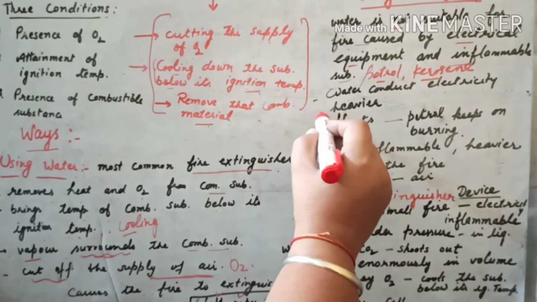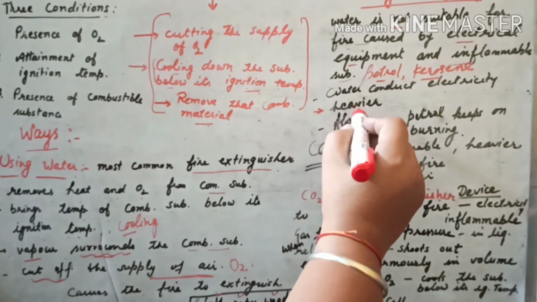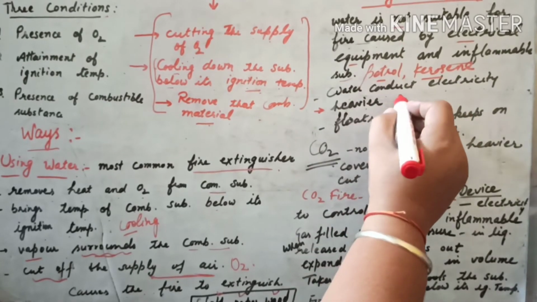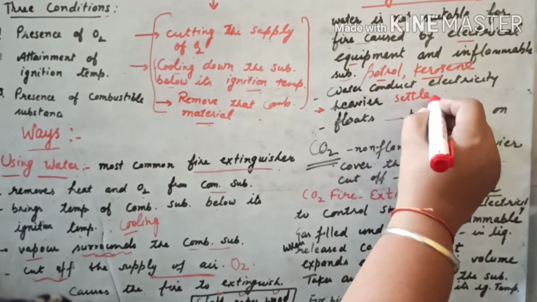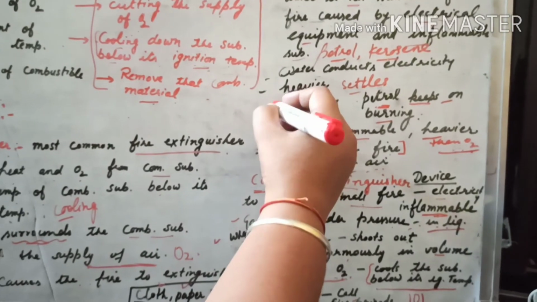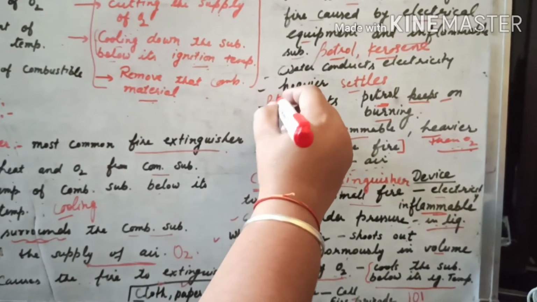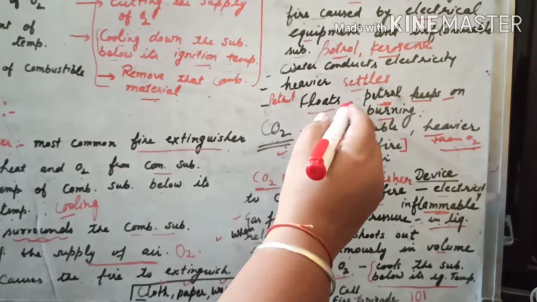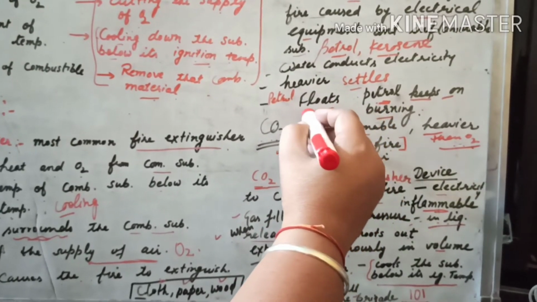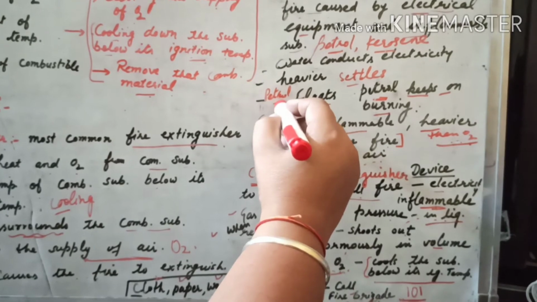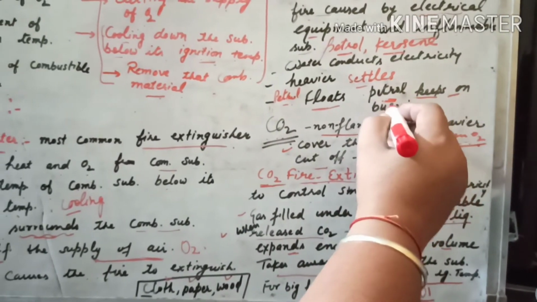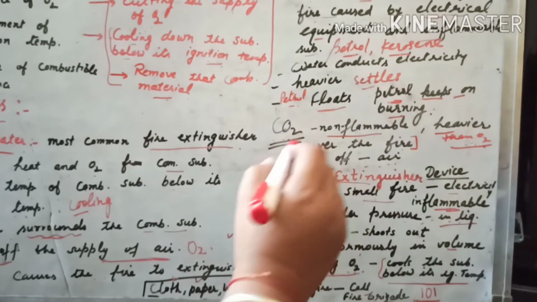And water is heavier than petrol and kerosene. It will settle down. Yes, we know that petrol floats on the surface of water, and if there is a fire due to inflammable substance, petrol keeps on burning and water settles down at the bottom.